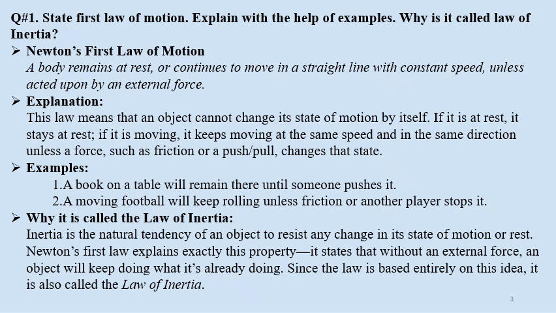Why is it called the law of inertia? Inertia is the natural tendency of an object to resist any change in its state of motion or rest. Newton's first law explains exactly this property, which states that without any external force, an object will keep doing what it's already doing. Since the law is based entirely on this idea, it is also called the law of inertia. Inertia means natural tendency of an object to resist any change in its motion or state.